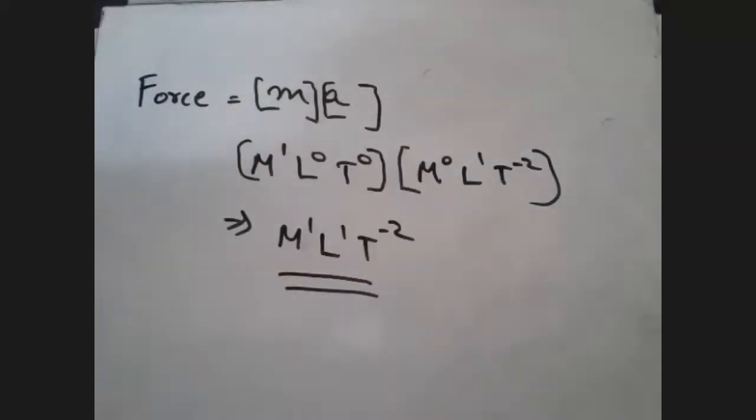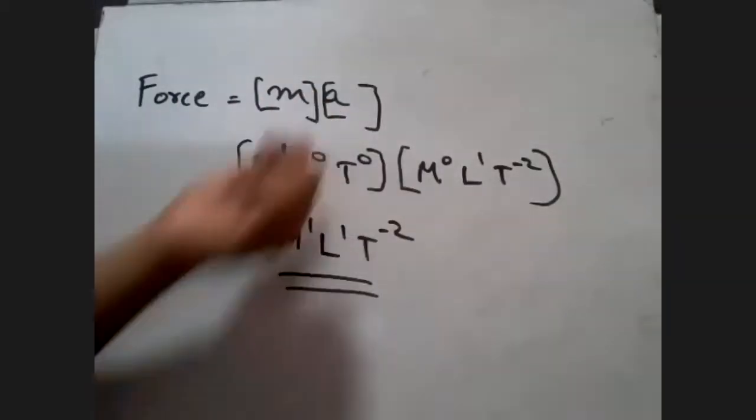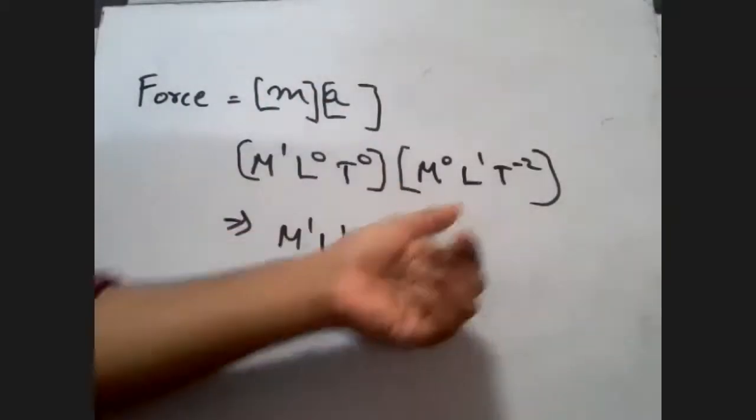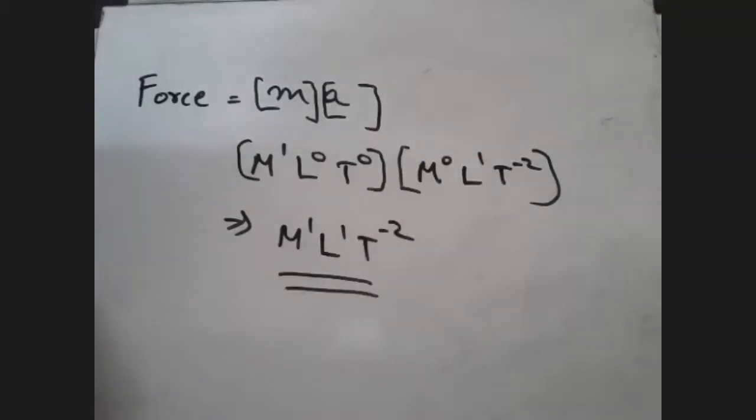Now some students, at the last moment, try to learn these things by heart. So my tip is, don't learn all these things by heart. Try to use your mind. You can also see acceleration is meter per second square, so it will be L1 upon T raised to 2. The T raised to 2 you can take up, so you'll get M1 L1 T raised to minus 2.